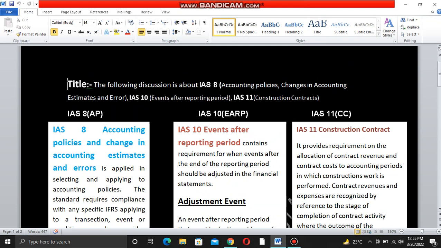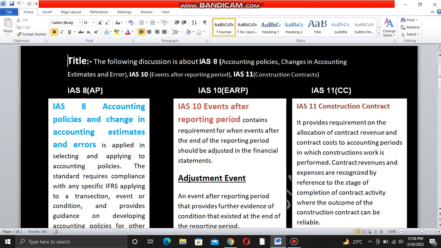IAS 11, construction contracts. This is a very important standard in international accounting standards, so focus on this. It provides requirements on the allocation of contract revenues and contract costs to the accounting periods in which construction work is performed. It is all about construction companies. Construction companies carry on their business. They provide services and products. So what are their revenues and the costs they incurred in these operations?